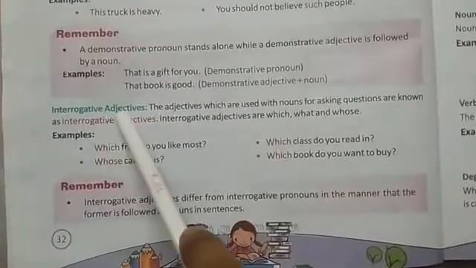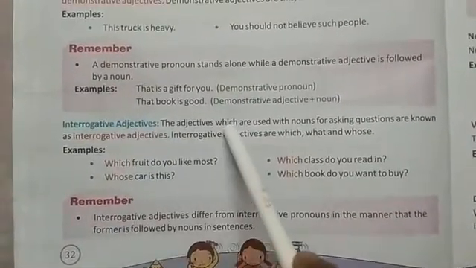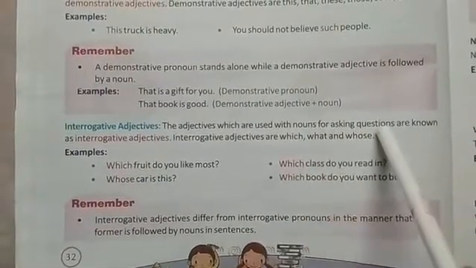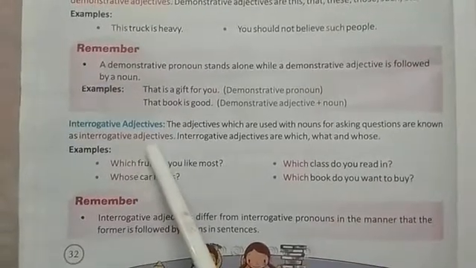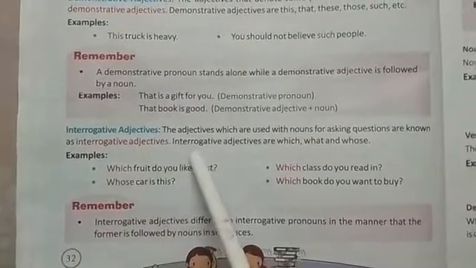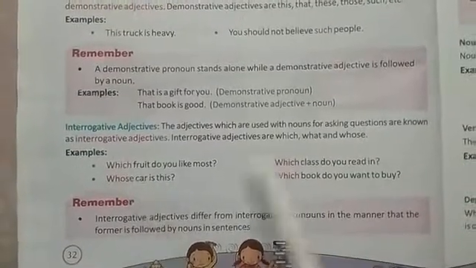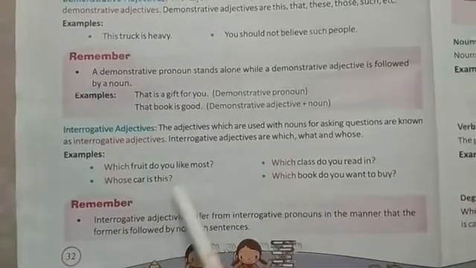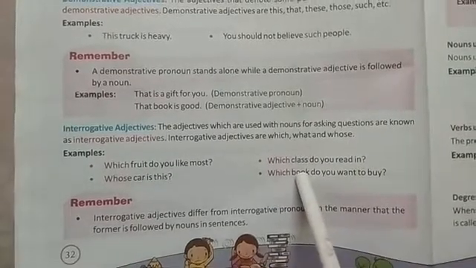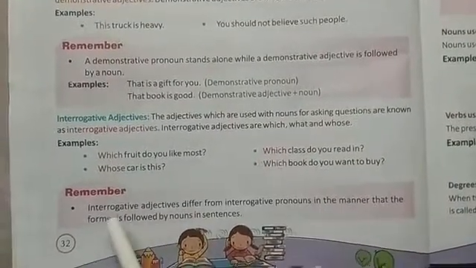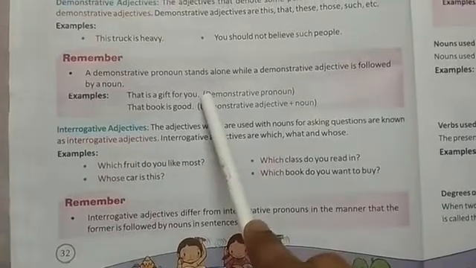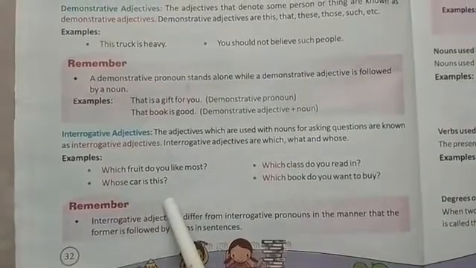Now come to interrogative adjectives. The adjectives which are used with a noun for asking questions are known as interrogative adjectives. Interrogative adjectives are which, what and whose. Which, whose, what, these all are examples of interrogative adjectives.